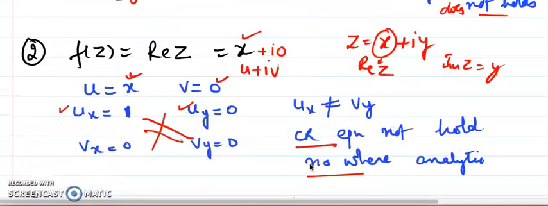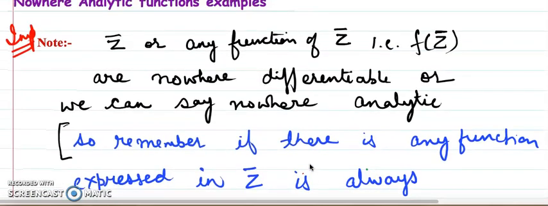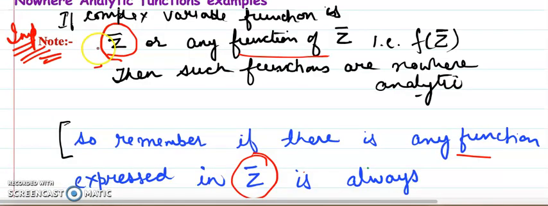Now come to the important point which I want to share. As you all know, for finding whether the function is analytic or not, we have the two sufficient conditions. But if you really want to make use of some observation, and if you are facing any competitive examination questions and you are looking for a quick answer, then this observation, or you can say this note, is very important.